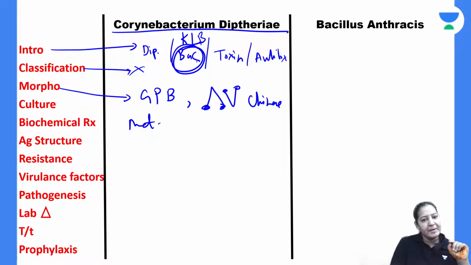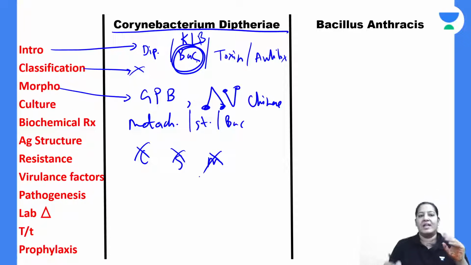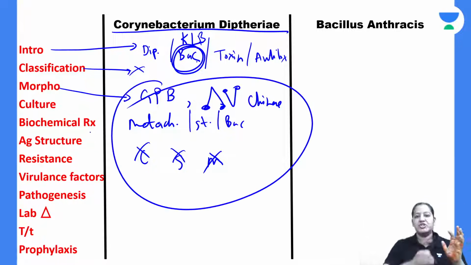So I have given you a summary of the metachromatic granules. You know the name of the stains by which they can be stained. You know the name of the bacteria. You know everything about it, right? These are non-capsulated, non-spore forming, non-motile. This is the summary of morphology in front of you.